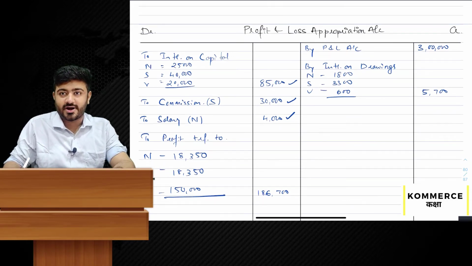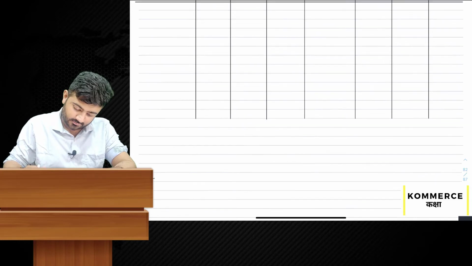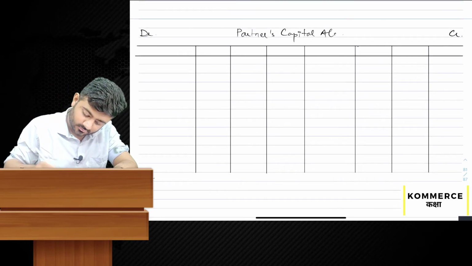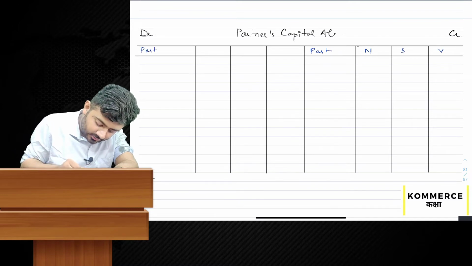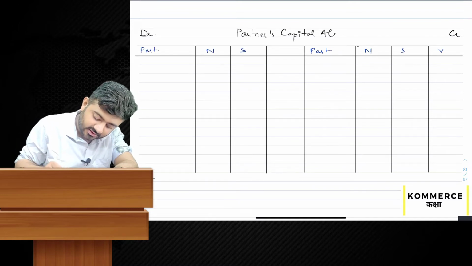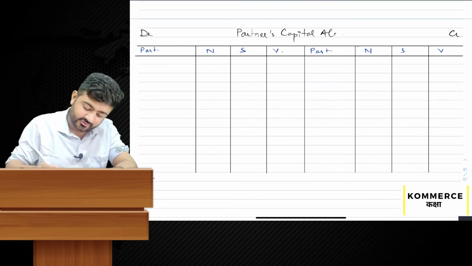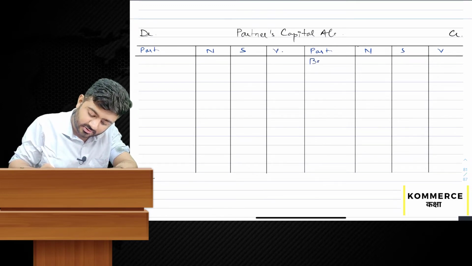Let's move on to the partners' capital account. Particulars N, S, V. So first of all, balance of capital account.